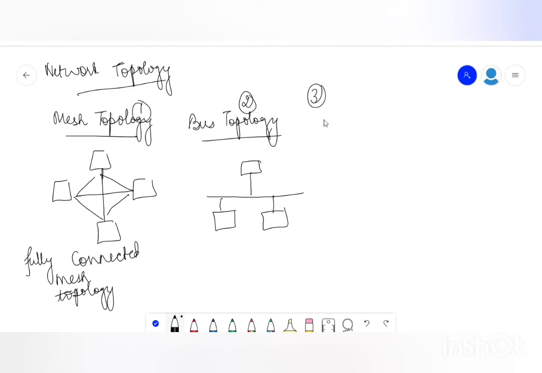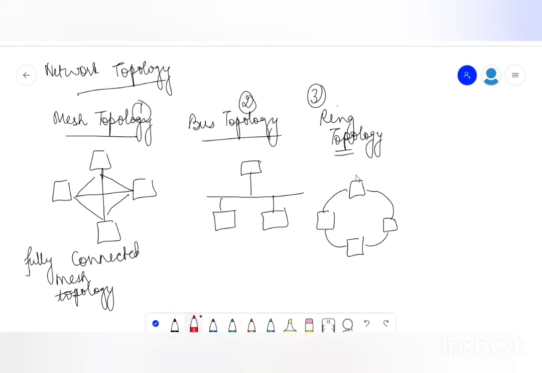The third one is the ring topology. So as the name suggests, ring. Ring के केस में क्या होता है? Ring के केस में all the systems are connected with each other in a circular fashion, making a ring. Okay. Now इसकी disadvantage क्या है? इसकी disadvantage ये है कि if suppose this system is not functioning, the entire network will not function. This system will be waiting, this system will be waiting, and this system will be waiting. So this is the disadvantage of the ring topology.